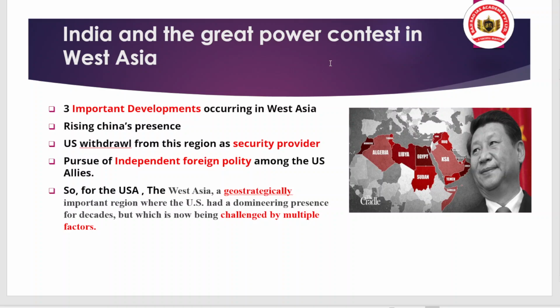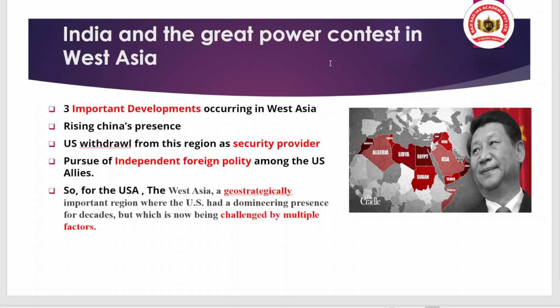But now the US is sidelining. And third, because of the US withdrawal, countries like Saudi Arabia and UAE, which were once very close to the US, are now pursuing an independent foreign policy, and they are also promoting relations with countries that do not have good relations with the US, like Iran.